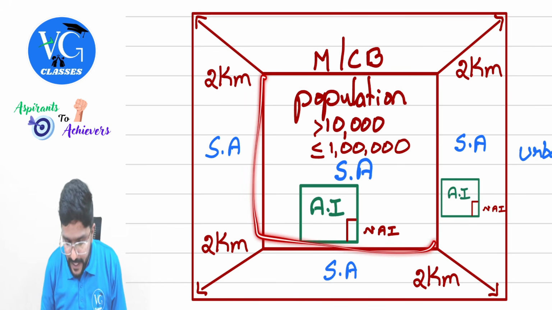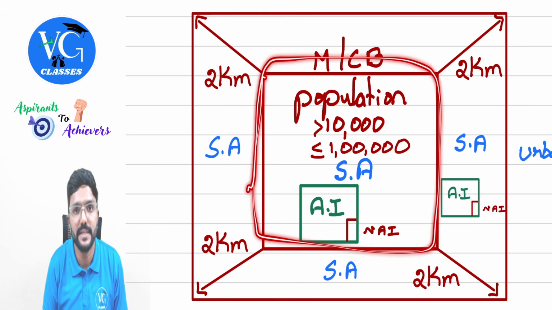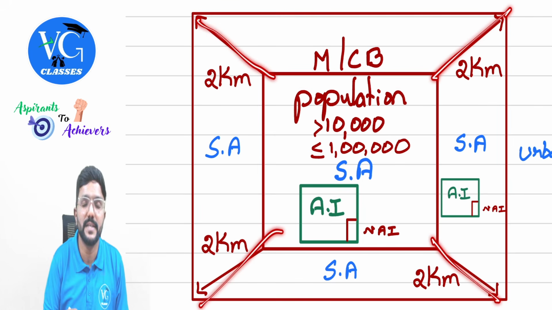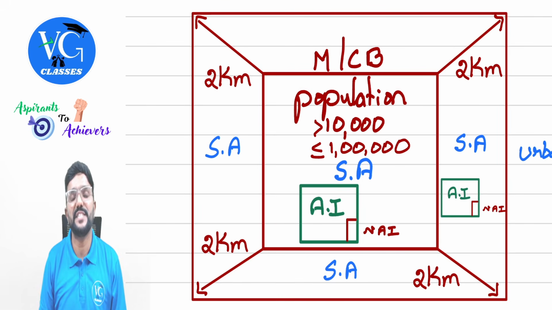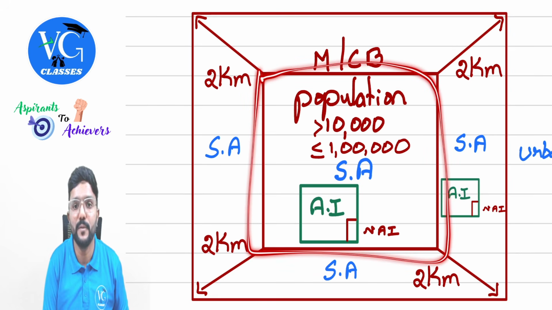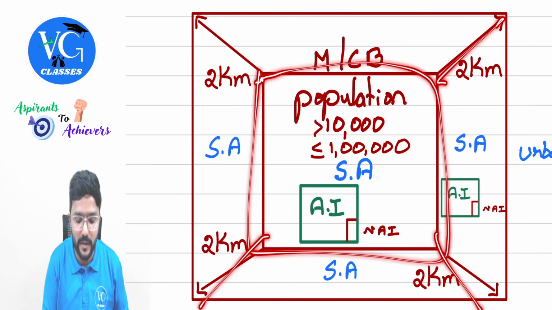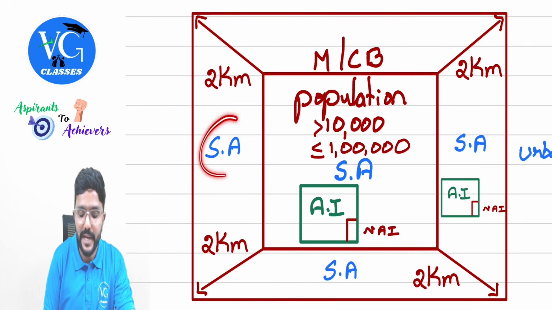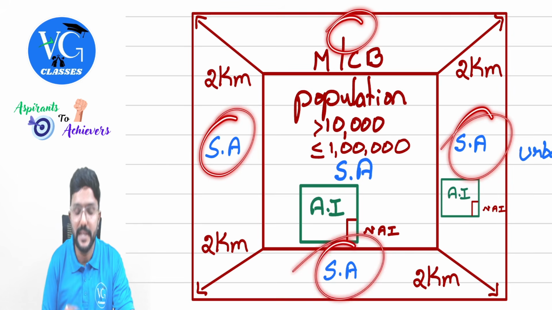Plus, this area is a specified area, right? Yes. Plus, 2 kilometers from its limits is also treated as specified area, guys. Whatever is the border of this particular municipality or cantonment board, 2 kilometers from that also is considered to be a specified area. So can I consider all this as specified area, guys?